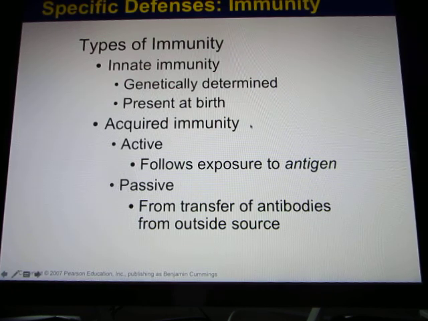Now let's look at the specific immune system. You have the innate immunity, like you were born with it, and you also have the acquired one. The acquired one is mainly the B and T lymphocytes. You can have active acquired immunity, but this one requires you to be exposed to the antigen. So that's when you get sick. This antigen can get you very sick, and your body gets immunity from it. Your B cells and T cells get activated. You can also have the passive one.